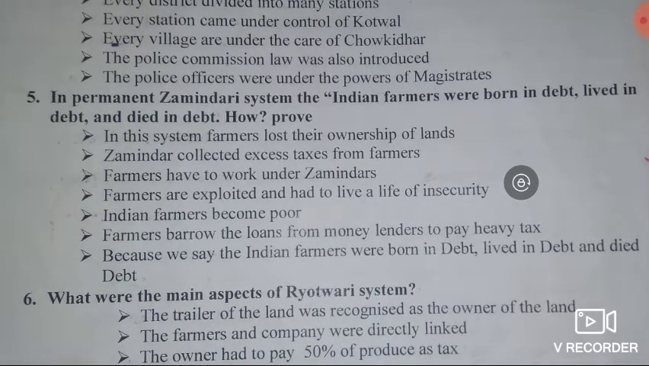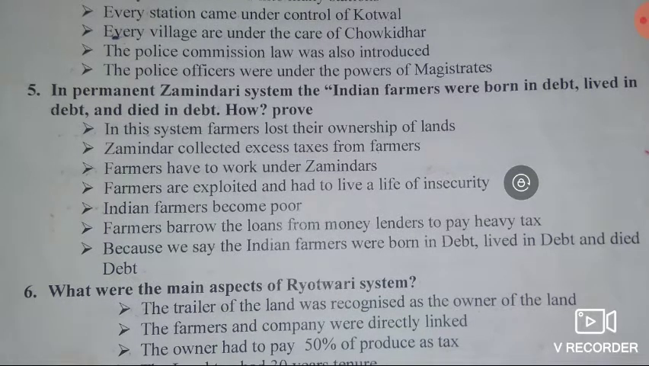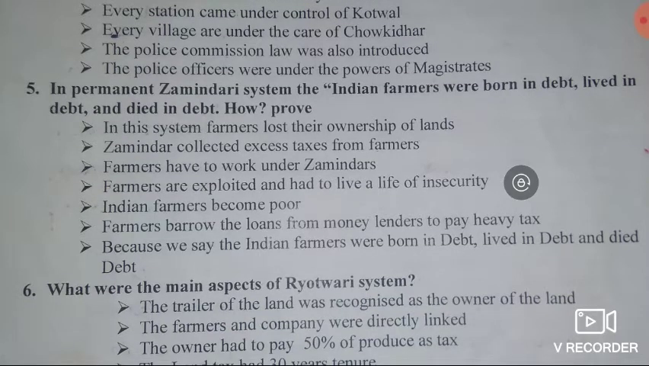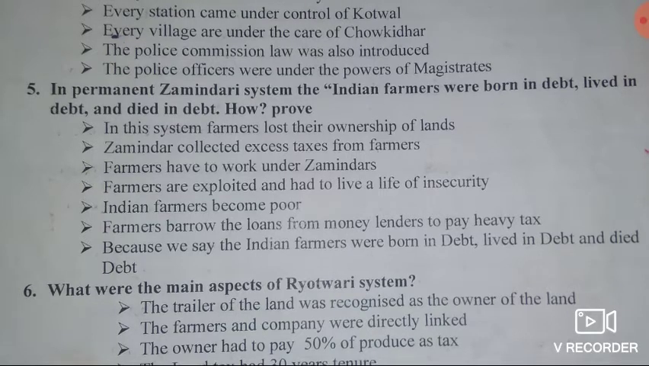See, dear students, in the year 1793, in order to generate fixed revenue per annum, this was called the permanent zamindari system. In this system, farmers lost their ownership of lands, isn't it? Then zamindars collected excess taxes from farmers. Then farmers had to work under the zamindars. Farmers were exploited and had to live a life of insecurity.